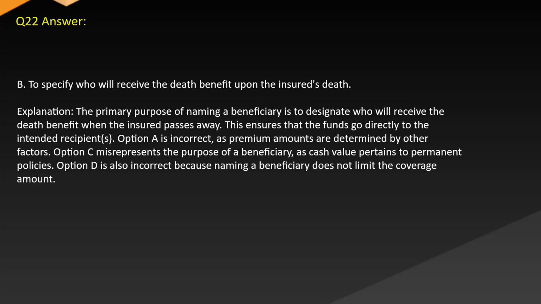Answer: B. To specify who will receive the death benefit upon the insured's death. Explanation: The primary purpose of naming a beneficiary is to designate who will receive the death benefit when the insured passes away. This ensures that the funds go directly to the intended recipient. Option A is incorrect, as premium amounts are determined by other factors. Option C misrepresents the purpose of a beneficiary, as cash value pertains to permanent policies. Option D is also incorrect, because naming a beneficiary does not limit the coverage amount.